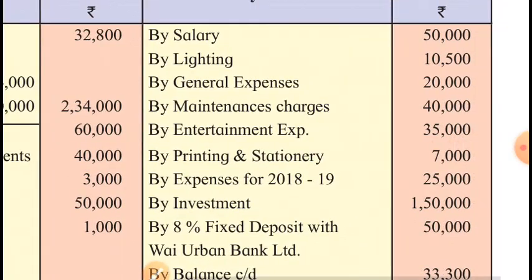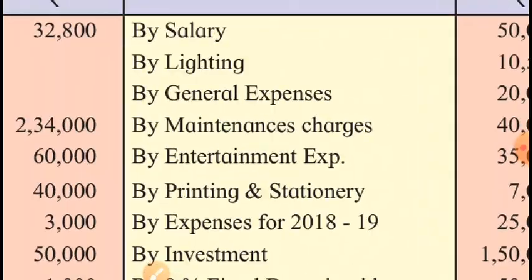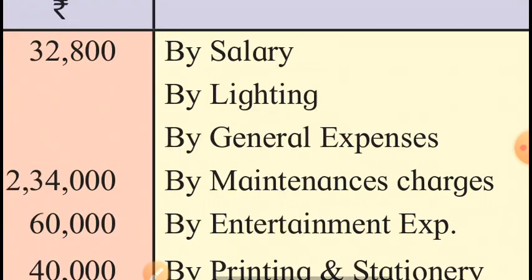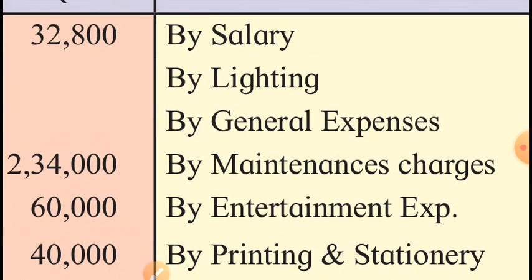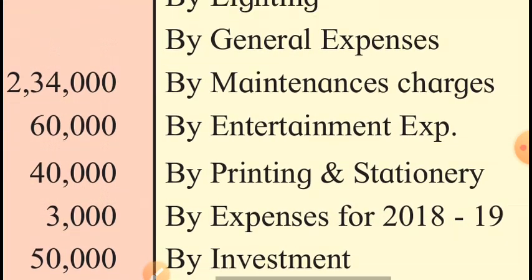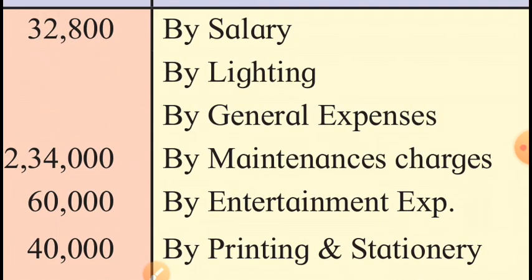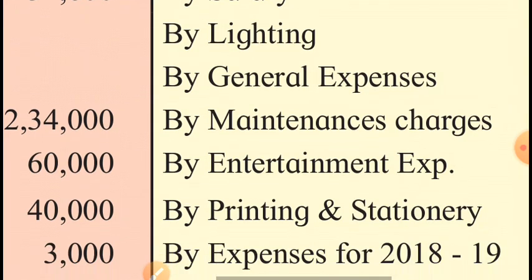Payment side: salary, lighting, general expenses, maintenance charges, entertainment expenses, printing and stationery. The first 6 items are expenses of this year for this concern and will be debited to income and expenditure account.